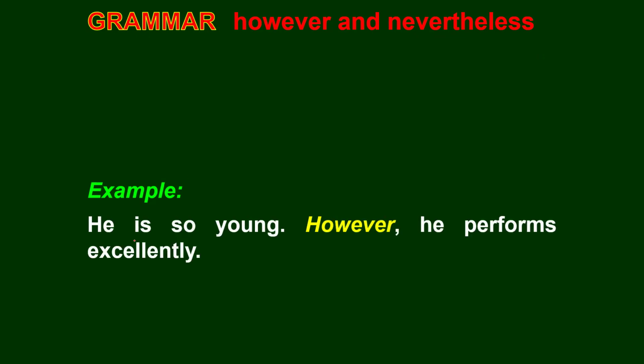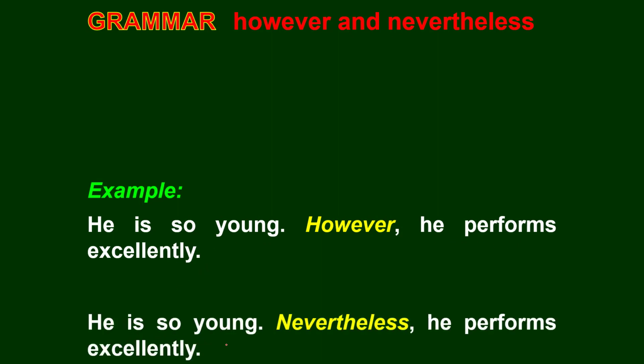And now, however and nevertheless. Nevertheless. Example. He is so young. However, he performs excellently.